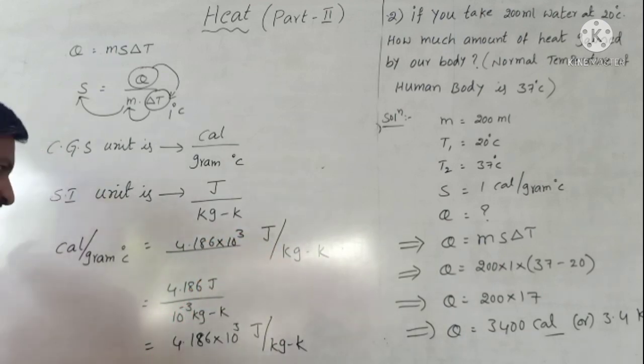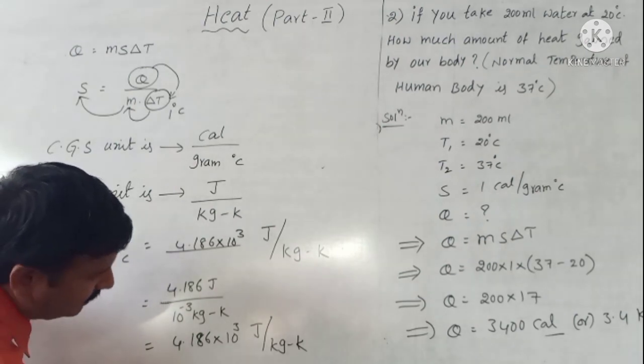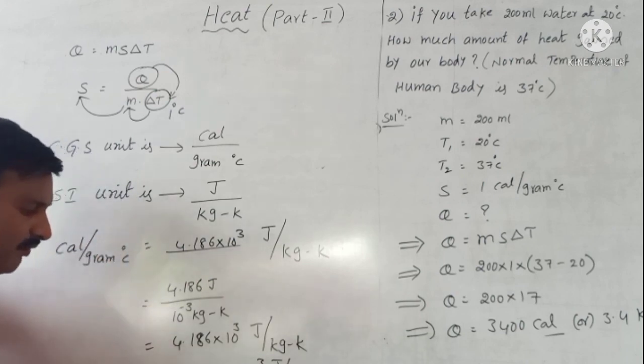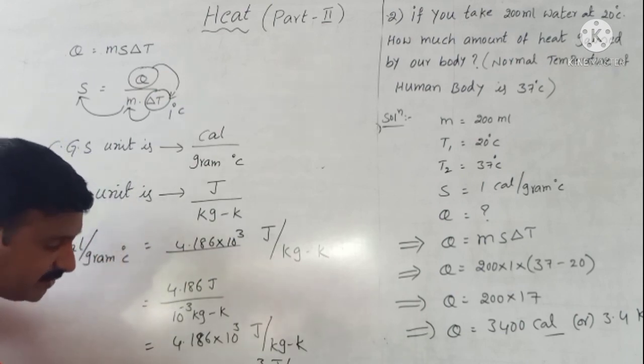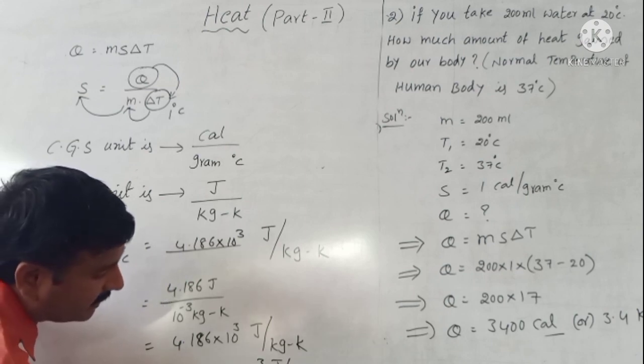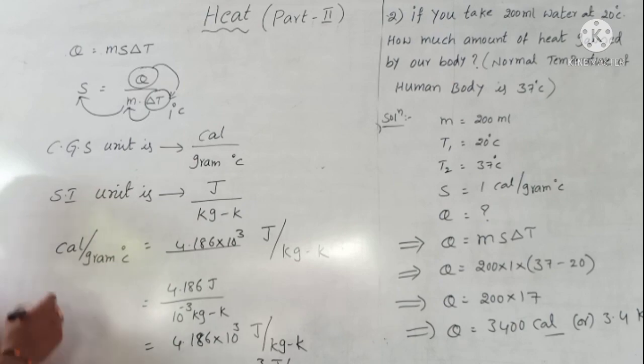Sometimes we take the approximate value, approximately 4.2 into 10 cube joule per kilogram Kelvin. 4.2 into 10 cube means what is the value? 4200 joule per kilogram Kelvin. That is the value.